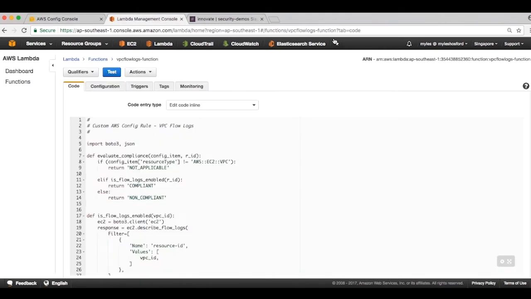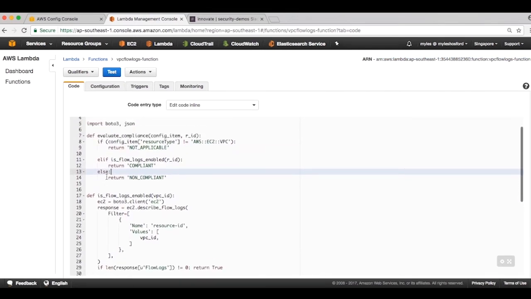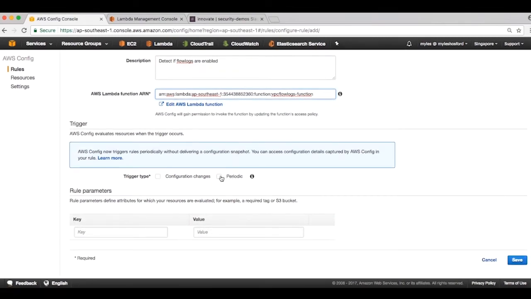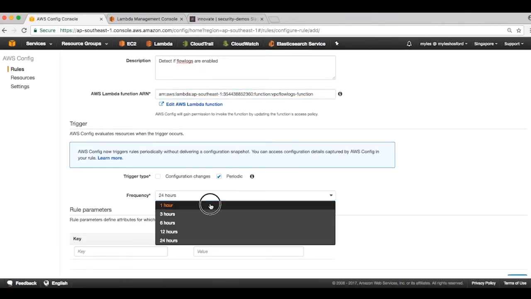Jumping over to Lambda, I can copy the ARN of this function, but taking a quick look at the code, you can see a trivial check to detect whether flow logs are enabled for my VPCs. Going back to the rule, I complete the setup, and I choose a periodic trigger to run the rule every hour.